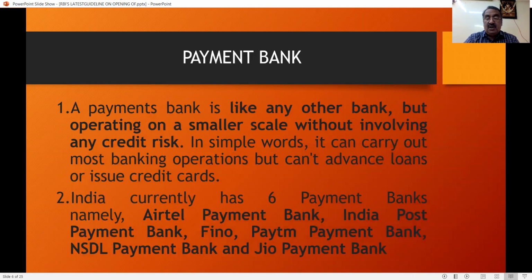In India, only 6 payment banks are there, namely Airtel Payment Bank, India Post Payment Bank, Fino, Paytm Payment Bank, NSDL Payment Bank, and Jio Payment Bank. So these banks are covered by this circular.